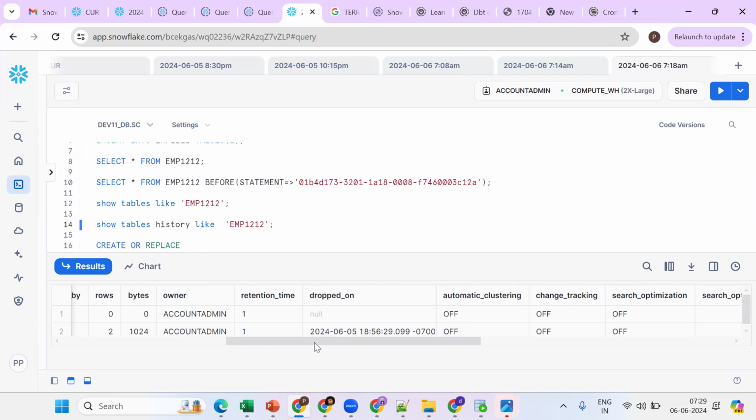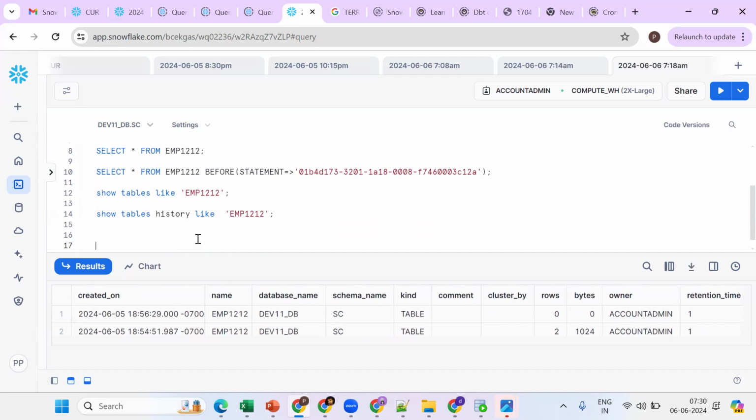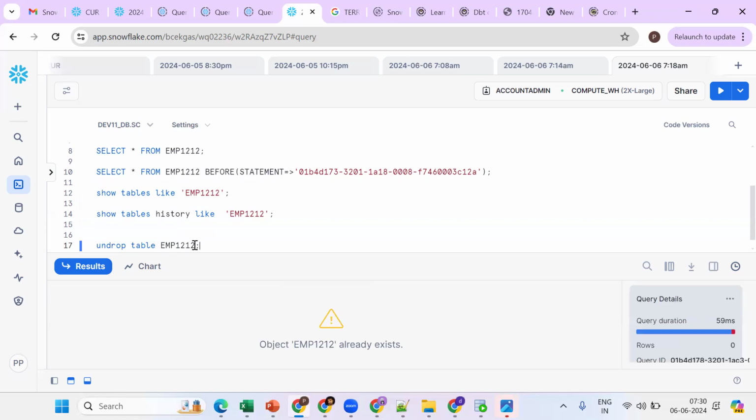Now the requirement is that I want to get the previous table. Now which command should we go for? To get the dropped table, we should use undrop. Tell me, will undrop work? But we have created the table, so see what happened. The object emp1 exists. We can rename the existing table. Okay, see, that was the point.